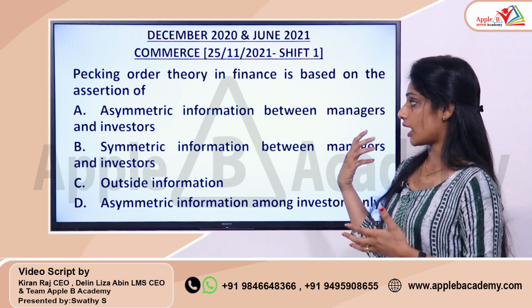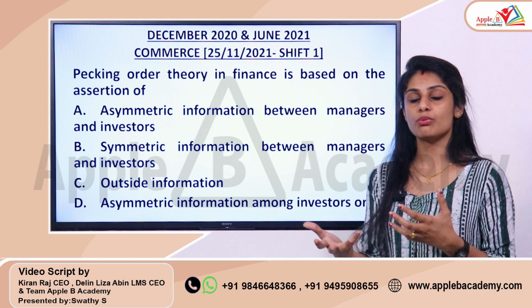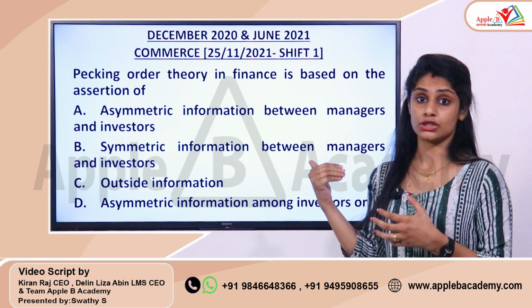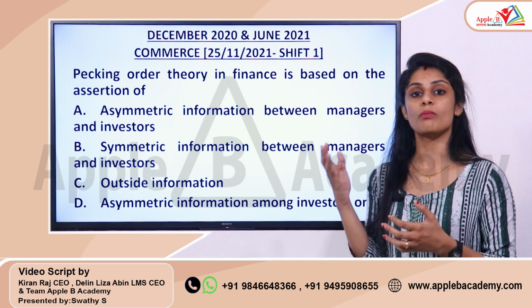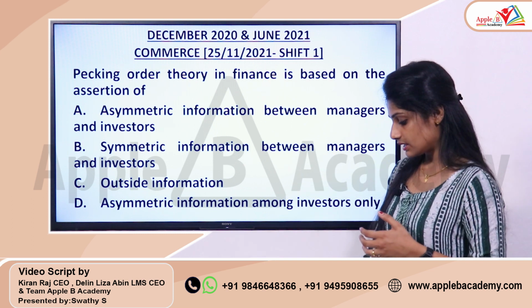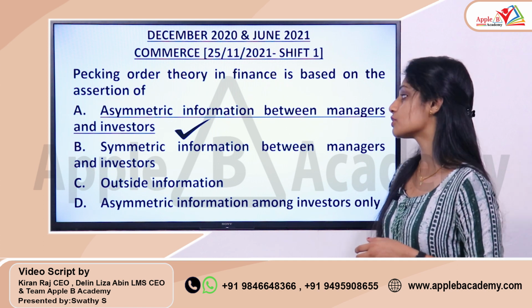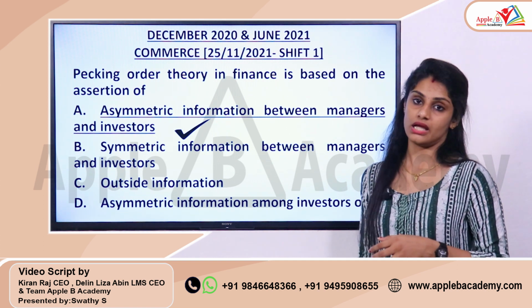I hope you understand how important it is to go through the various questions which got asked from a similar topic, whether it's for commerce or management students. Anyway, the correct answer for this question is option A, that is asymmetric information between managers and investors.